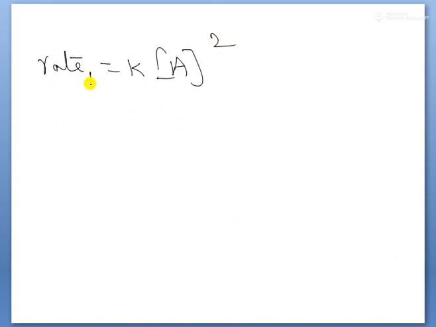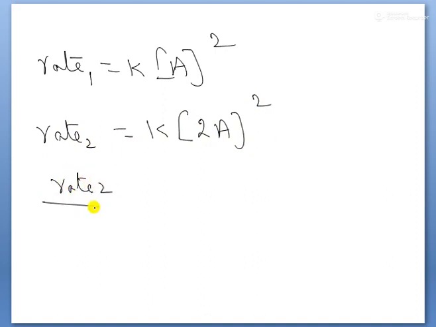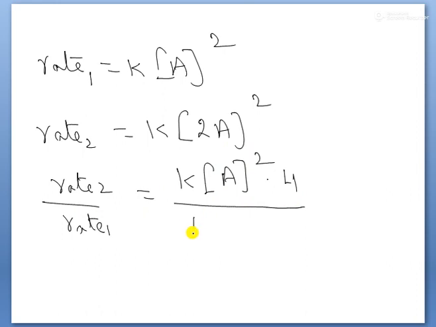Suppose we take rate 1, and next rate 2 is equal to K into (2A) to the power of 2. Therefore, taking rate 2 by rate 1, it is K into [A] to the power of 2 into 4, since 2 squared means 4, divided by K into [A] to the power of 2.